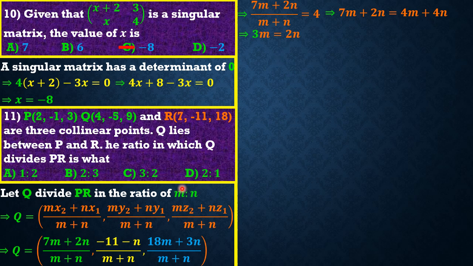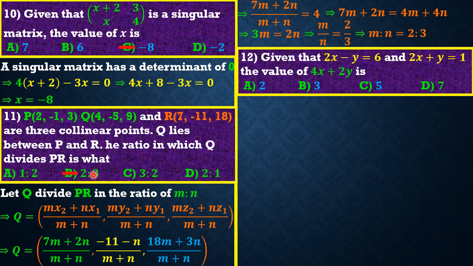Note that the ratio is in the ratio m is to n. So if we divide all through by n and divide all through again by 3, we have m over n, which is the same as 2 over 3. It therefore means that it divides it in the ratio m is to n, which is equal to 2 is to 3. So, option B is the best option.